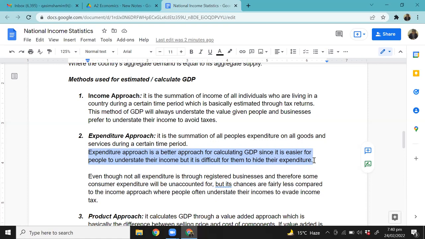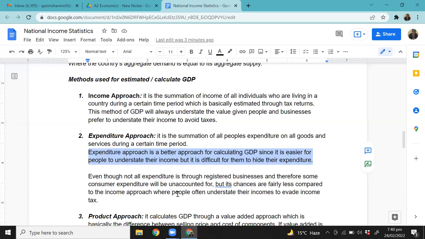I mean, expenditure could also be hidden, but it's relatively more difficult to not disclose your expenditure, because when you're making a transaction with another company or entity, that would be recorded somewhere, which the government can then check. Easy, right? So the expenditure approach doesn't understate GDP as much as the income approach does.